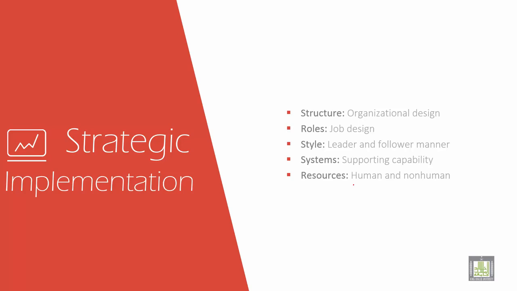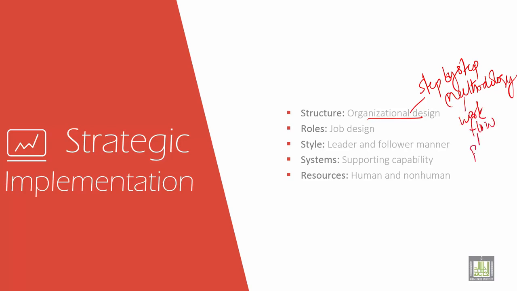Next is the structure. In structure, you have factors like organizational design. Very, very important. It is a step-by-step methodology which identifies the workflow. Then procedures, then structures, then systems.